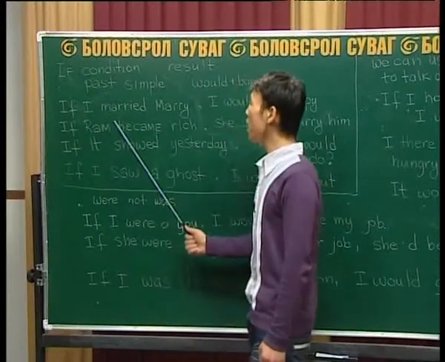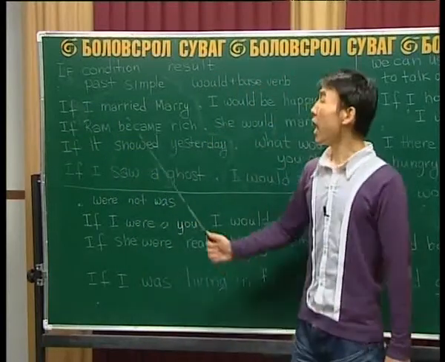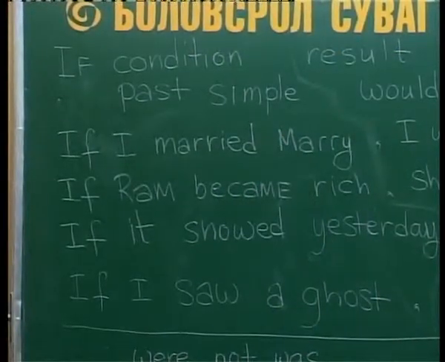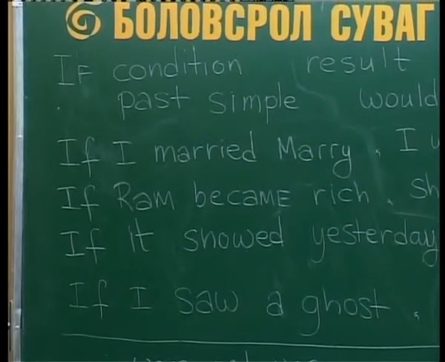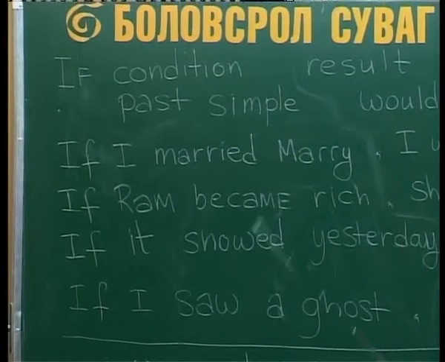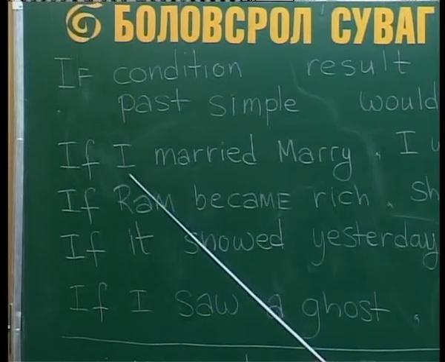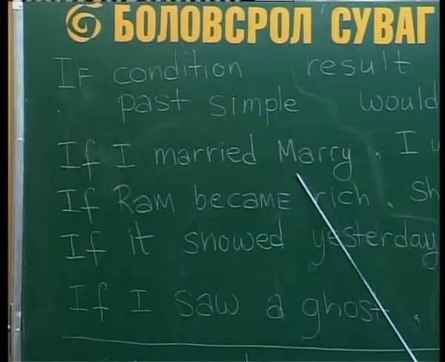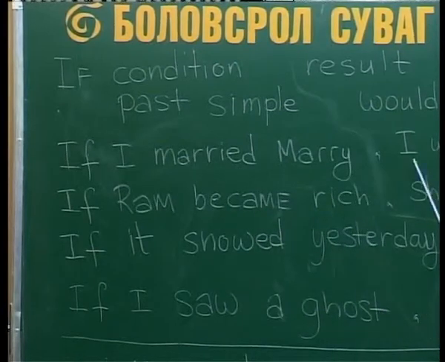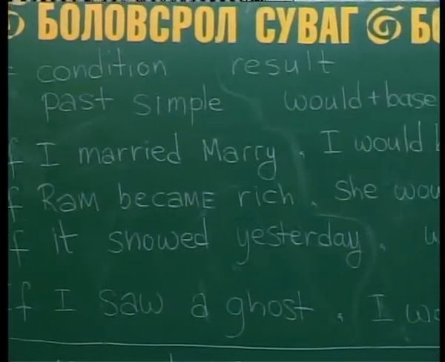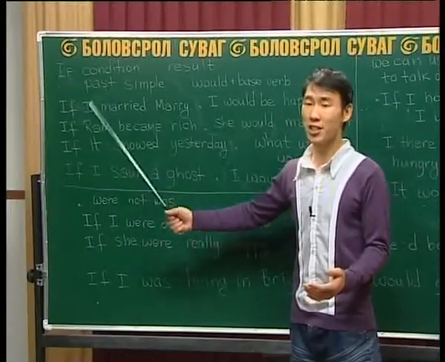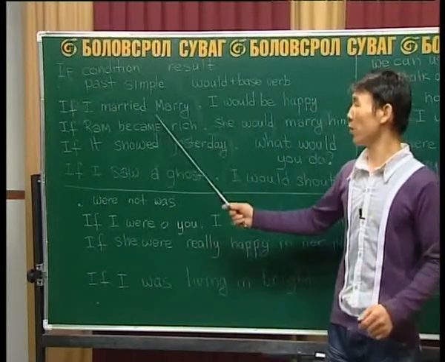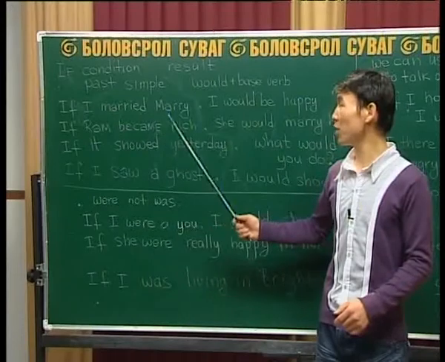Here is an example. If I married Mary, okay? Married is a past tense, not the present simple tense. Something happened. If I married Mary, I would be happy, okay? That person did not marry Mary.